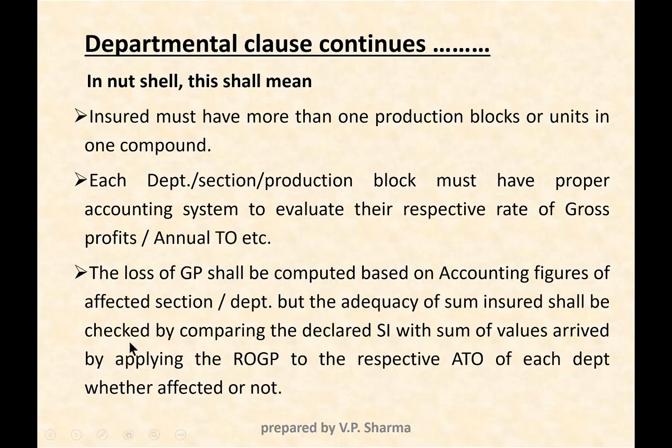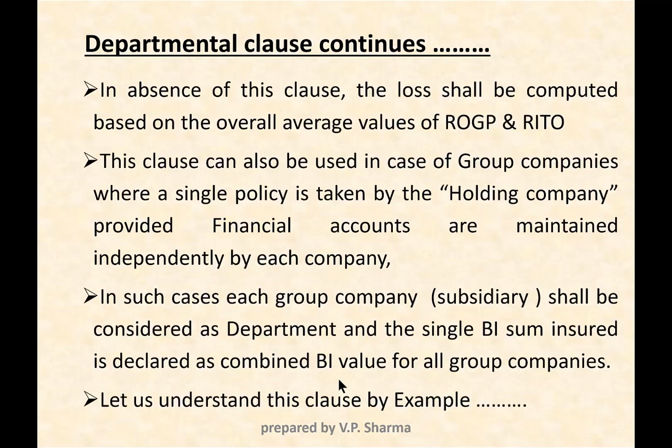But the adequacy of sum insured shall be checked by comparing the declared sum insured with the sum of the values arrived by multiplying the rate of gross profit to the respective annual turnover of each department, whether they are affected or not. So in the next example, we will understand this clause more clearly.